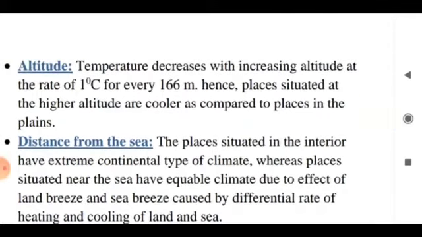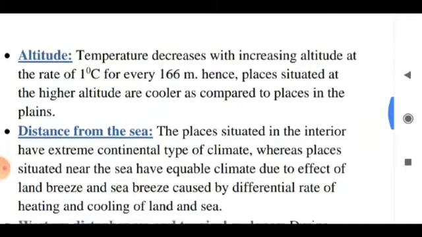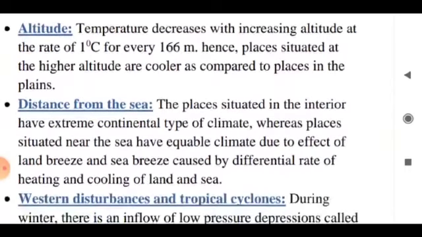The temperature decreases with increasing height. It's called lapse rate. So the places situated at higher altitude are cooler as compared to the places situated in the plains. Distance from the sea: the places situated in the interior have extreme climate, whereas the places situated near the sea have equable climate due to the effect of land and sea breeze.